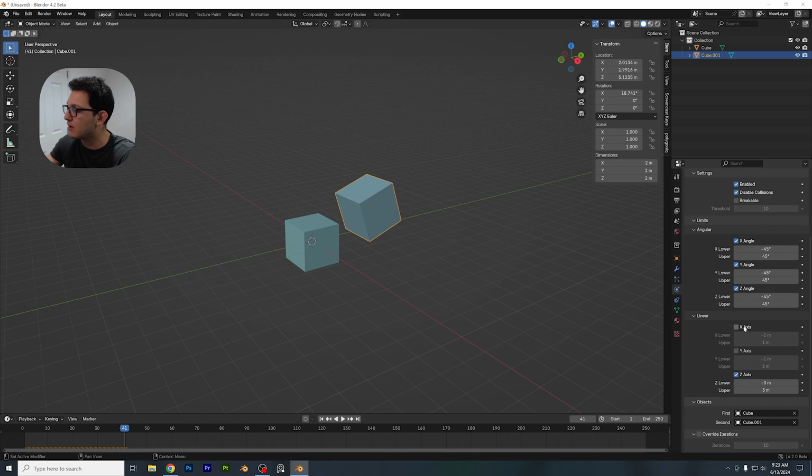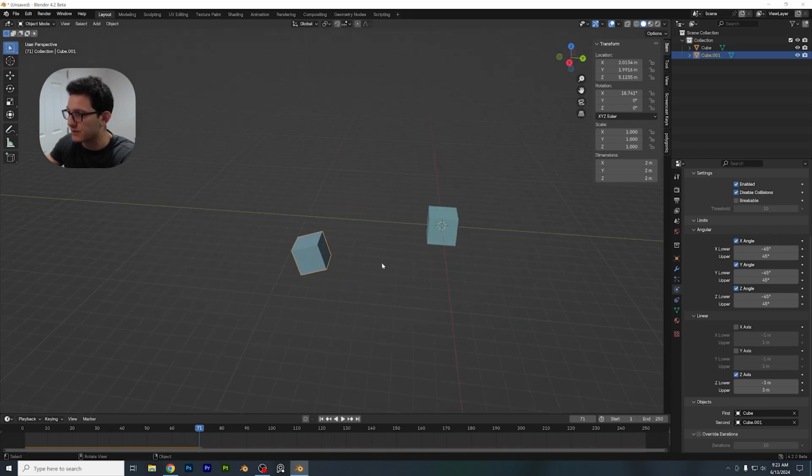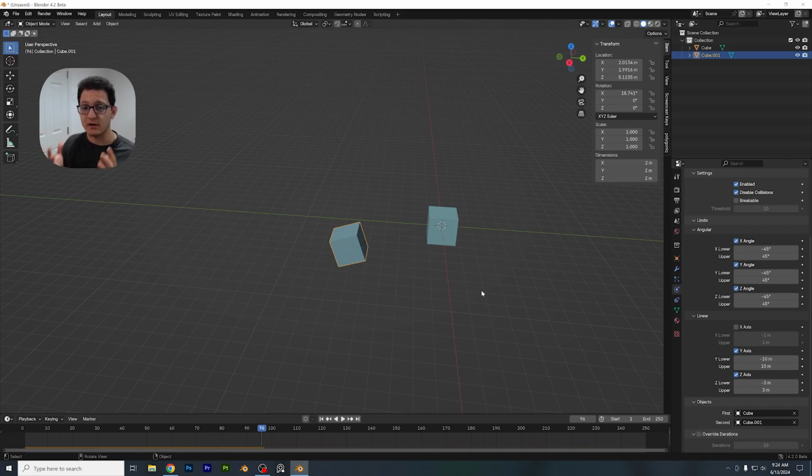But if I disable X and Y, we should get some sliding, just like we do now. And notice how there's no limit to how far it can slide. But if I check off this Y axis, and I maybe choose -10 and 10, let's see what happens here. You can see it'll still slide, but notice how it stops. So basically, we're allowing this to be physically active in our scene, but it's completely limited to where it can go and how it can rotate.